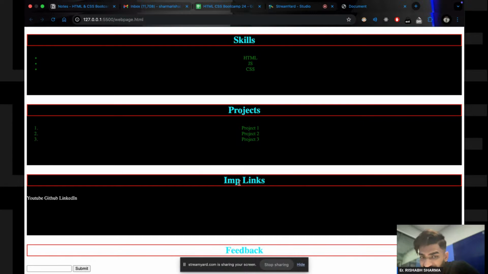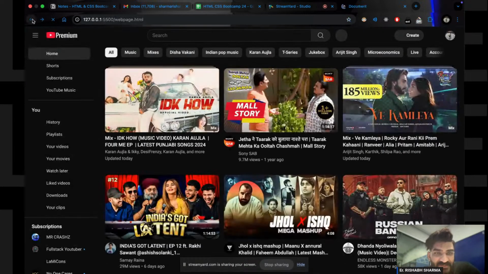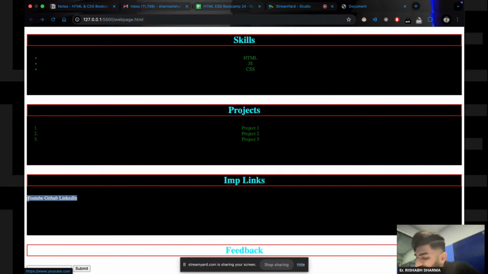This h3 is in another line and these anchor tags are coming below it. See, these anchor tags are sharing the space, right? These anchor tags are sharing the space, but this h3 tag which is present over here is not sharing the space with these anchor tags, right?